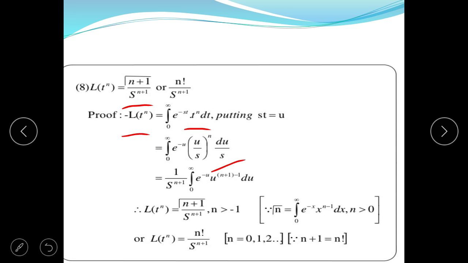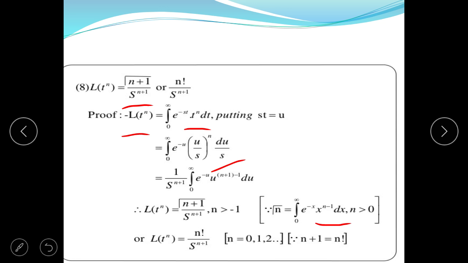So it can be written that gamma n is equal to the integral from 0 to infinity of e to the power minus x times x to the power n minus 1 dx for n greater than 0.